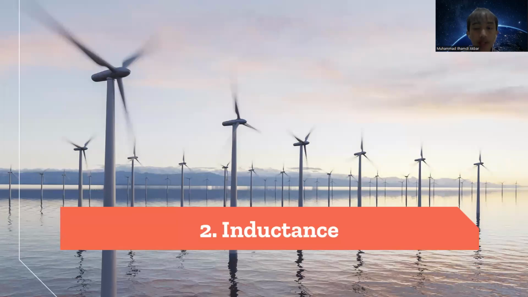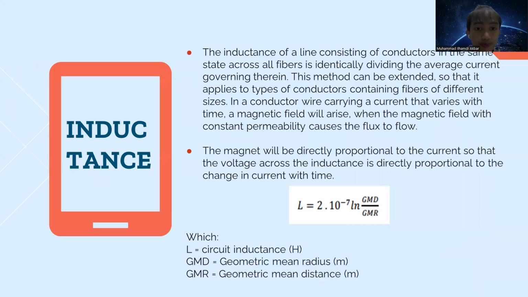Next, I will explain about the inductance. The inductance of a line consisting of conductors is determined by dividing the flux linkages by the current governing the ring. This method can be extended so that it applies to conductors containing fibers of different size. In a conductor carrying a current that varies with time, a magnetic field will arise.